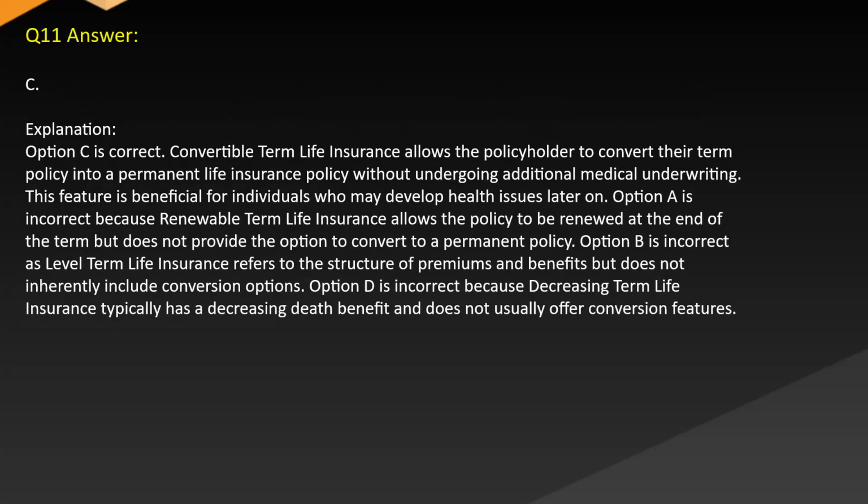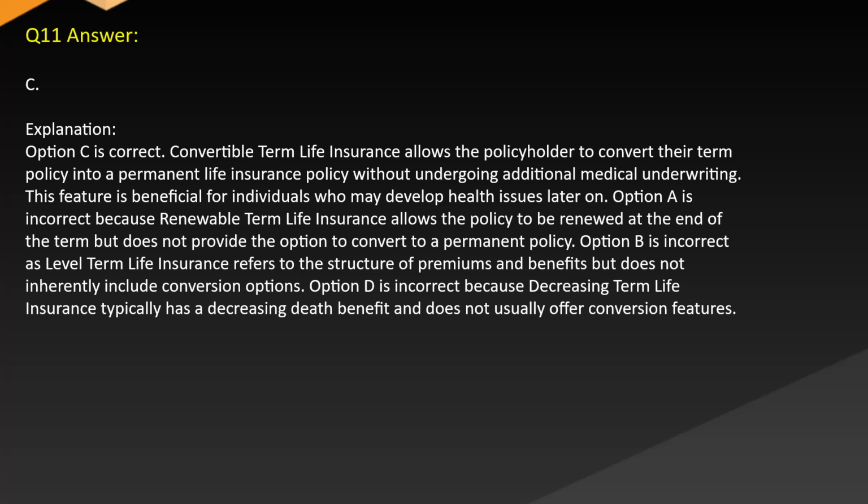Answer C. Explanation. Option C is correct. Convertible term life insurance allows the policyholder to convert their term policy into a permanent life insurance policy without undergoing additional medical underwriting. This feature is beneficial for individuals who may develop health issues later on.